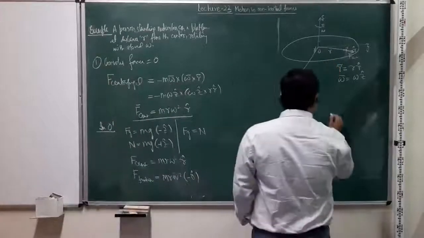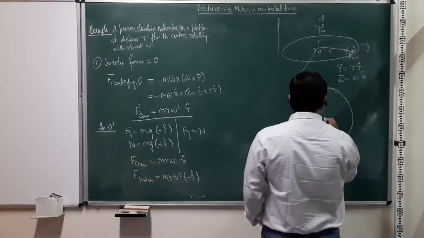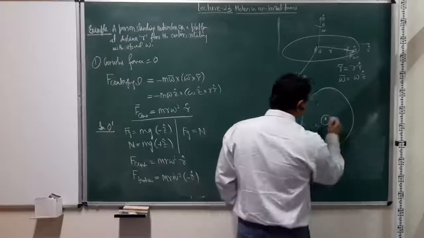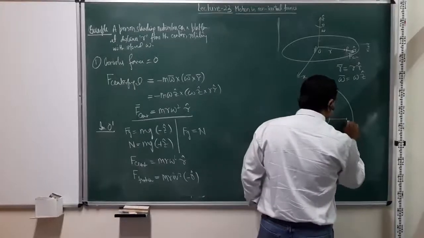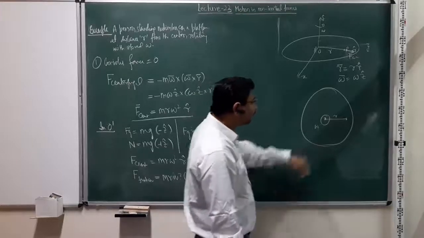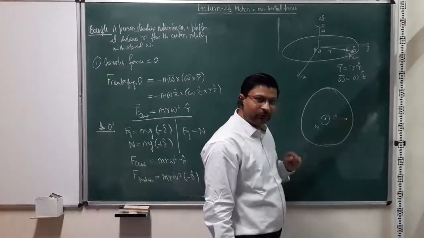So for this person, if I want to draw this thing, so now my omega is coming out of the plane of paper, plane of the board, right. The person is standing at this location, right. The forces are normal reaction coming out, gravity going in, right.